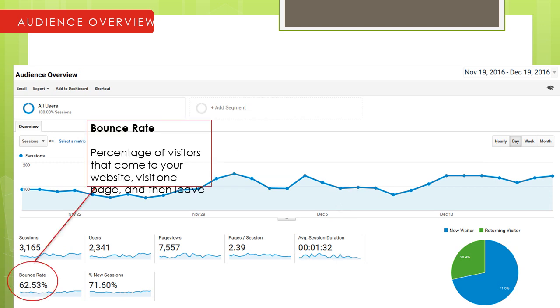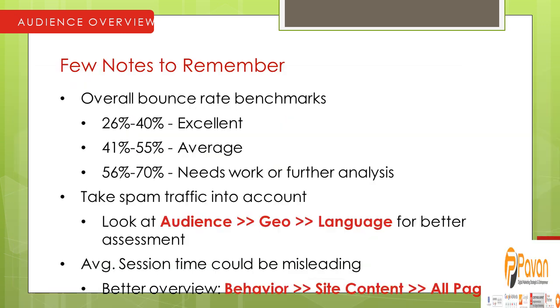Bounce rate is the percentage of visitors that come to your website, visit one page and then leave. You can go to the language report and see where they are from. If it is mostly from China, then you have to take a look at your account and your setup. Then there is average session timing.